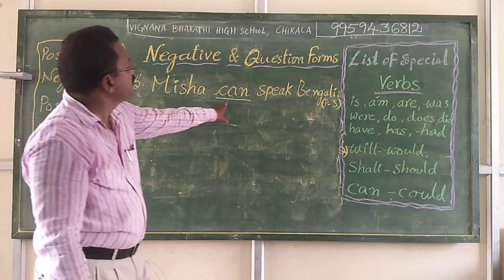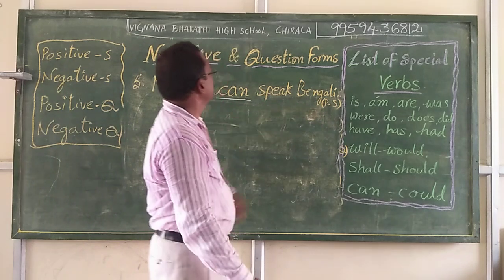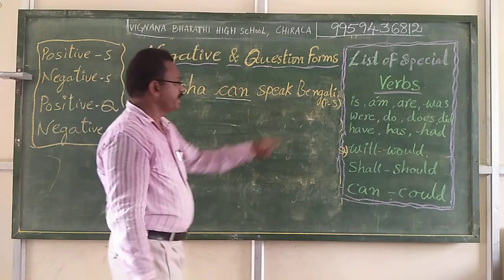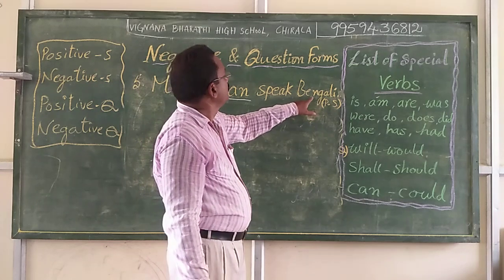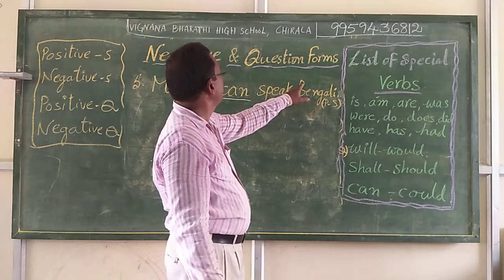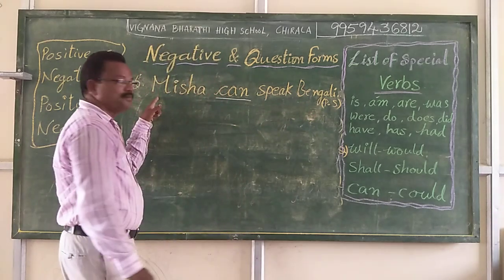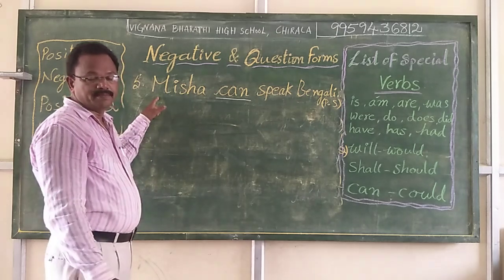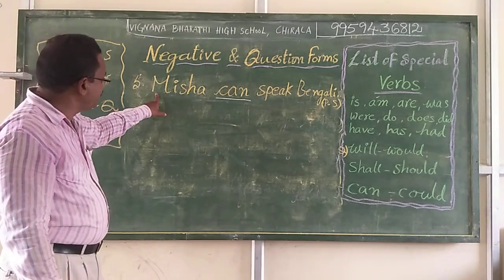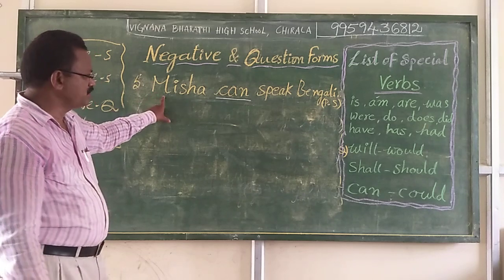Misha can speak Bengali. So, Bengali is a language, capital letter. Misha, a proper noun, it is a capital letter. So, in the sentence, this is a positive sentence.